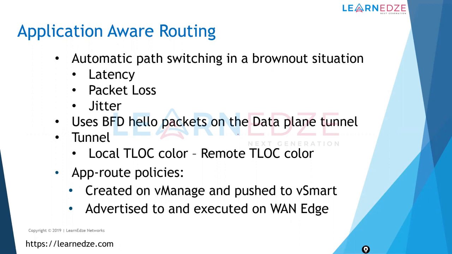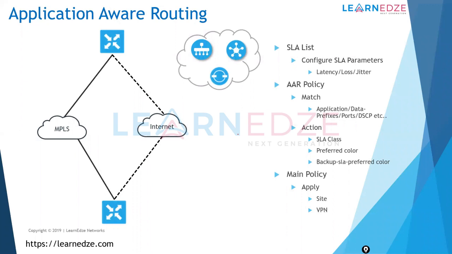So let me show you here. If you see this, I have branch 1 and branch 2, assuming branch 1 is on top and branch 2 is at the bottom. Now I have some voice traffic, which I'm sending directly from branch 1 to branch 2. My voice traffic is initially going on the MPLS link. If this complete link is down, that is fine. The traffic will go via the tunnel formed over the internet link.